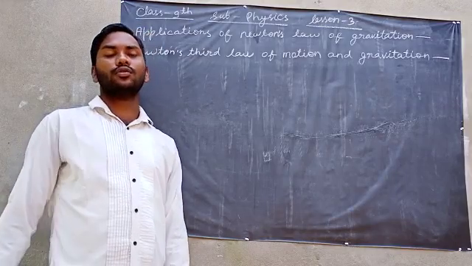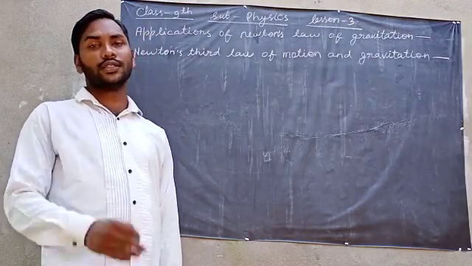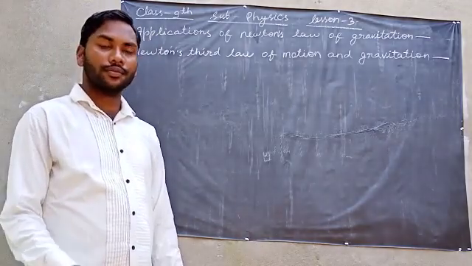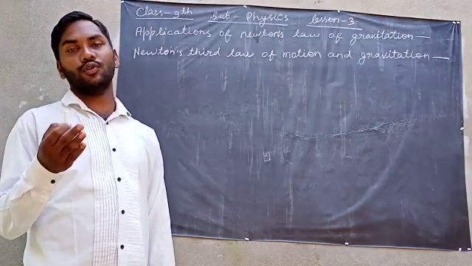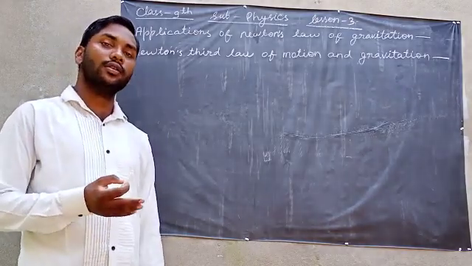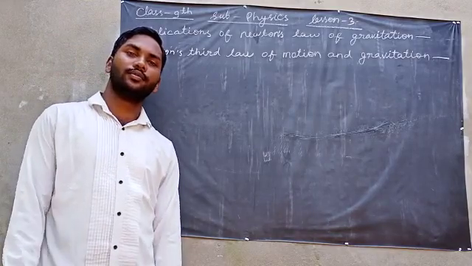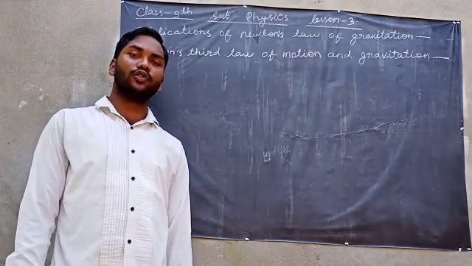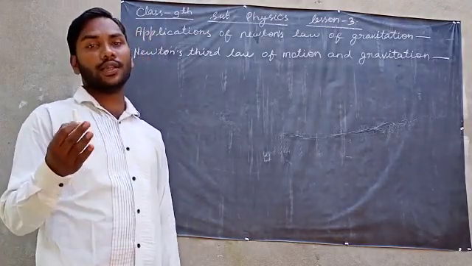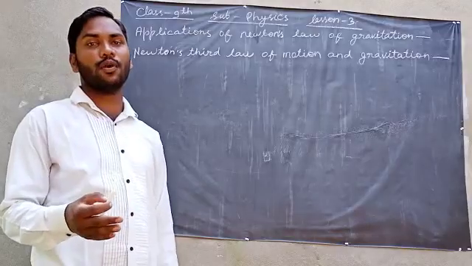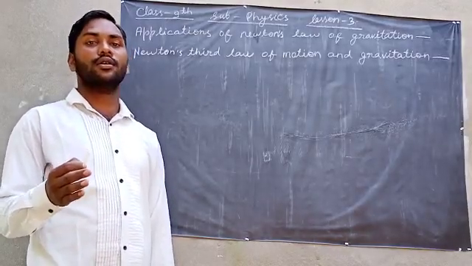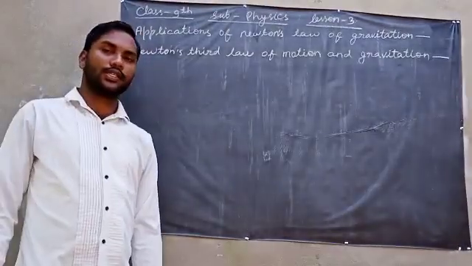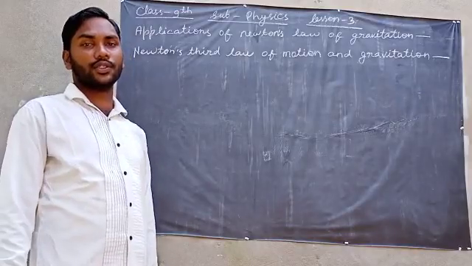This law is also used to find the distance between planets and Earth. This law is also used to find the masses of double stars. And Newton's law of gravitation is used to find the planets in the universe. With the help of this law, we can find the planets. So, these are the main applications of Newton's law of gravitation.